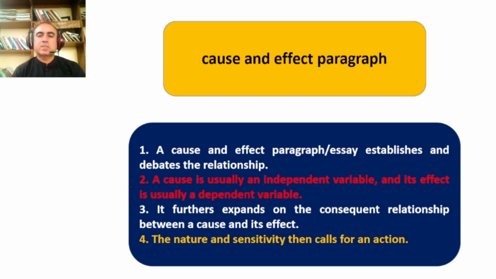So it establishes a link, a cause and effect situation or a connection between two factors, and it further expands in a paragraph or in an essay, if there is a cause and effect relationship between two factors, how it evaluates further, how it has its impact on people, on society, or how this phenomenon has certain effects that should be dealt with. If there is a problem, how that problem can be resolved.